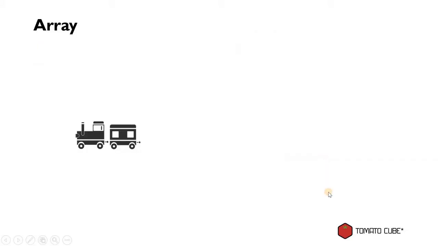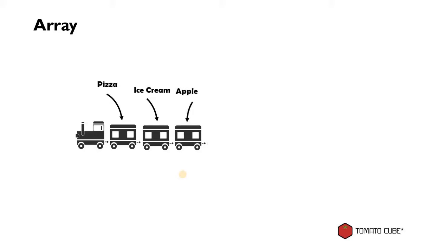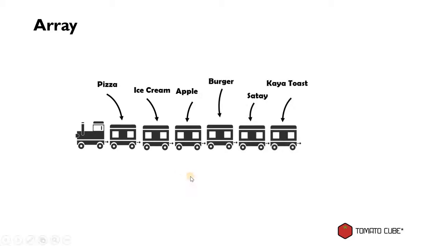That's when we're gonna utilize the new programming concept that we learned today, which is array. Array is like a train where you can have multiple containers in it. In this example that you're looking at, this train has one container. So in this one container, or the first container, we store value pizza in it. And since we need to store more than one value, we add another container and we store value ice cream in it. So in the event you need to add more value into the array, you just need to add another container. And you can keep adding more and more containers to store all the values that you need inside this array.